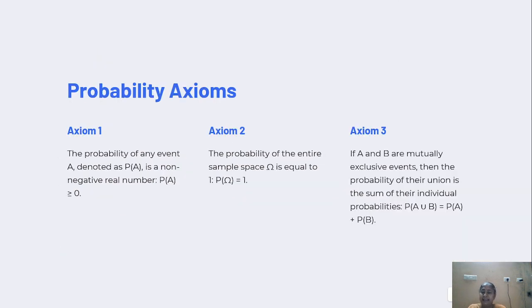Probability axioms. Axiom 1: the probability of any event A, denoted as P of A, is a non-negative real number. P of A is greater than or equal to 0. Axiom 2: the probability of the entire sample space is equal to 1. Axiom 3: if A and B are mutually exclusive events, then the probability of their union is the sum of their individual probabilities. P of A union B equal to P of A plus P of B.